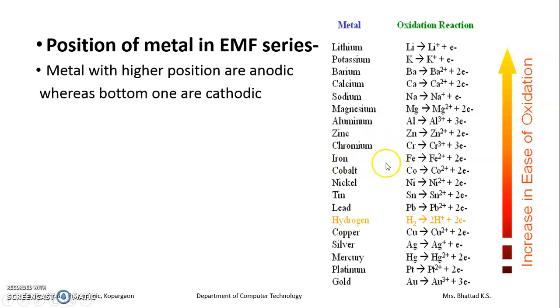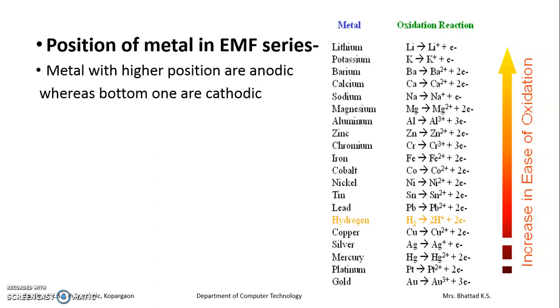One more pair we can take. Suppose I choose magnesium and aluminium. Magnesium aluminium घेतलाय तर magnesium top ला आहे आणि aluminium bottom ला आहे. तर corrosion magnesium ला येईल. कोणाला येणार नाही? Aluminium ला येणार नाही. I am talking about pairs of metals: when they are in a couple, one of the metals undergoes corrosion whereas the other is safe from corrosion.